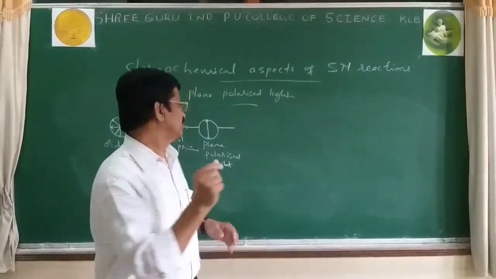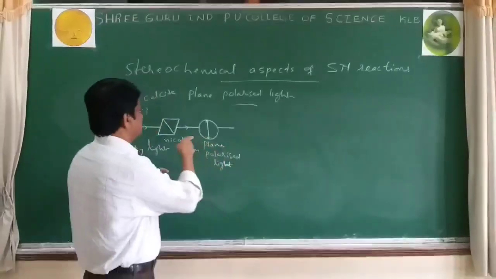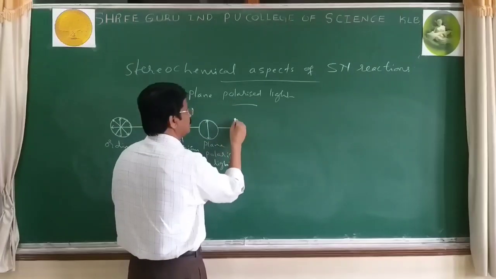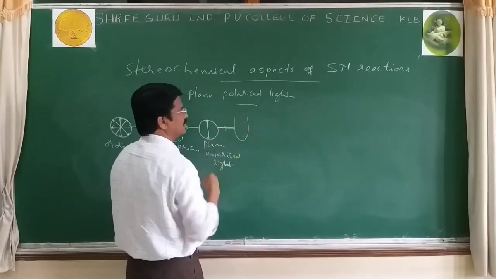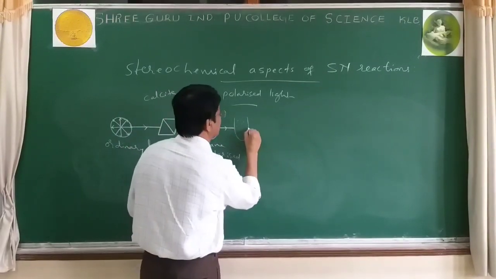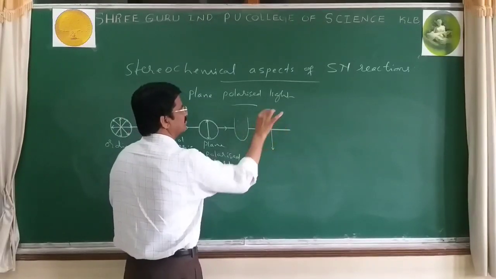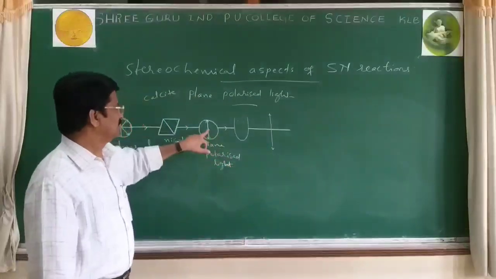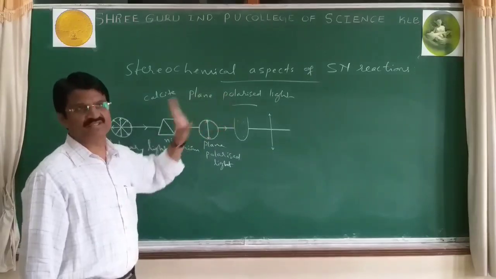When the plane polarized light passes through the solution and is emitted again, it is plane polarized light, but the interesting point is that it changes its direction.